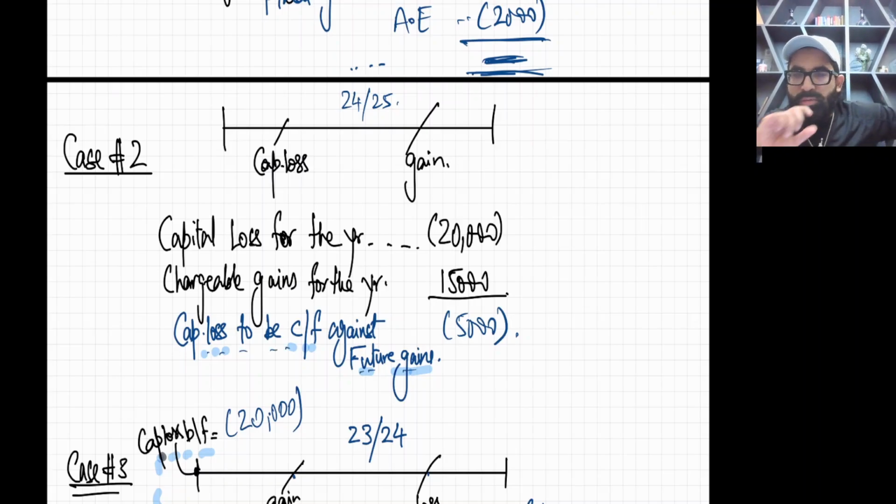Listen very carefully. Capital loss can only set off gains. Capital loss cannot set off interest income, dividend income, or any other income, only gains. Any unused capital loss will be carried forward, and it will set off your future gains.